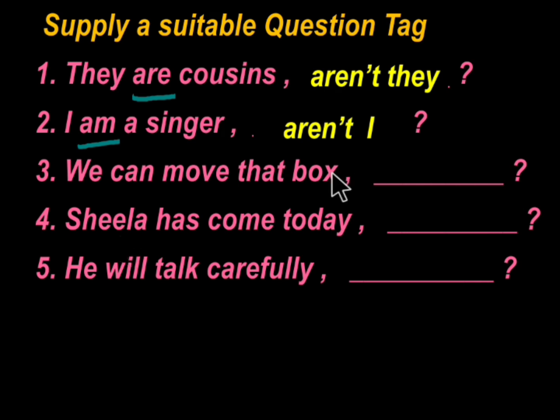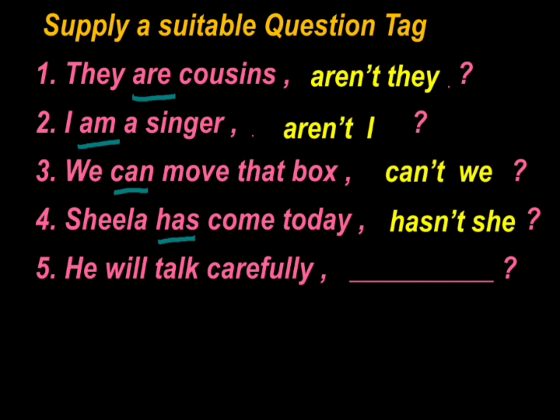We can move that box. Here, can is the auxiliary verb and we is the pronoun. The negative form of can is can't. So the question tag is can't we? Next sentence, Sheila has come today. Here, has is the auxiliary verb and Sheila is a feminine gender. Has is the positive and the negative form of has is hasn't. So the question tag is hasn't she?